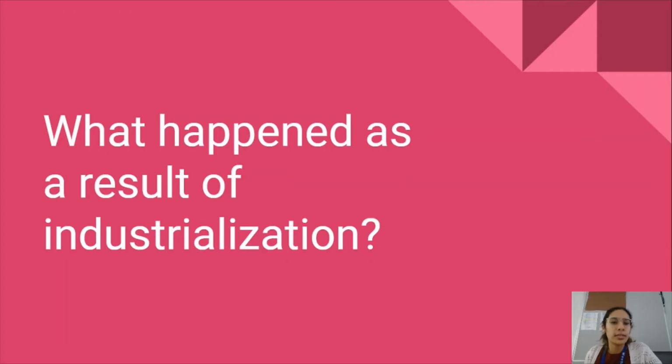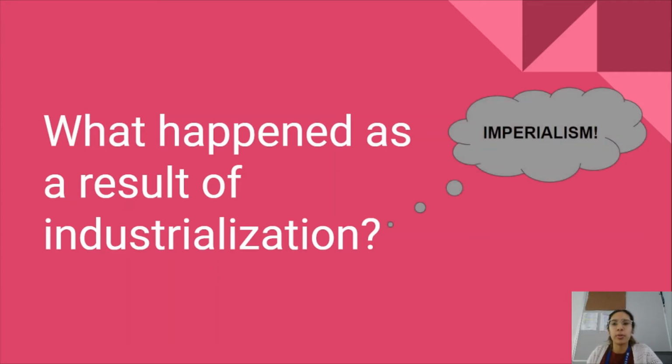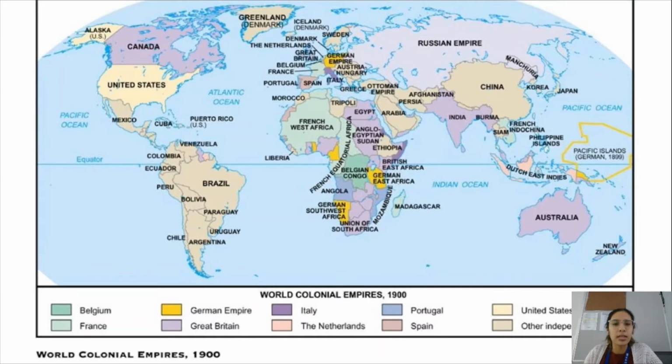Moving on to Unit 6, our main question that we want to ask is what happened as a result of industrialization? I'll give you a hint. Imperialism. Remember that building up of empires? We had empires before, but this new wave of imperialism is going to result in a new global order, a shift in the balance of power.